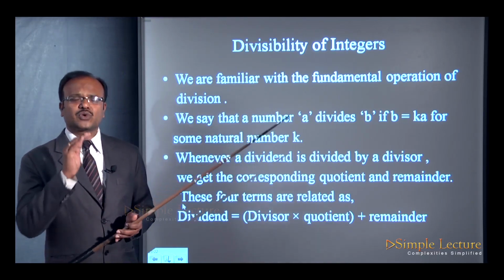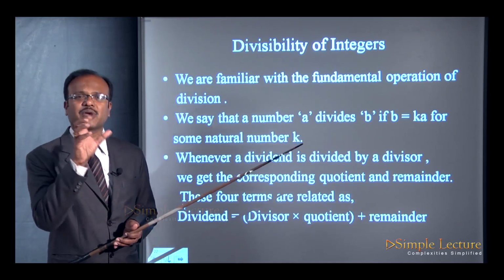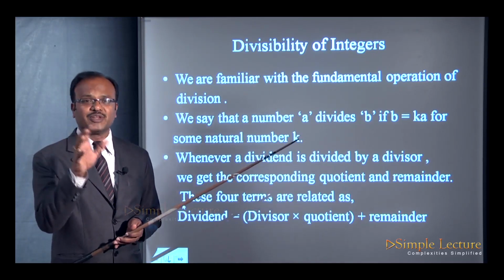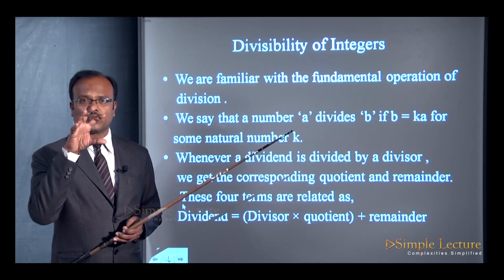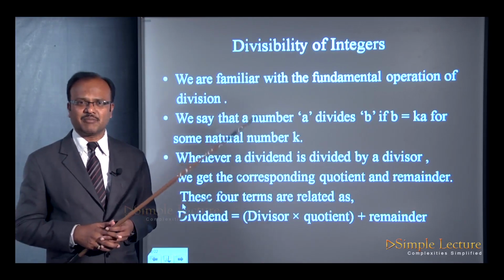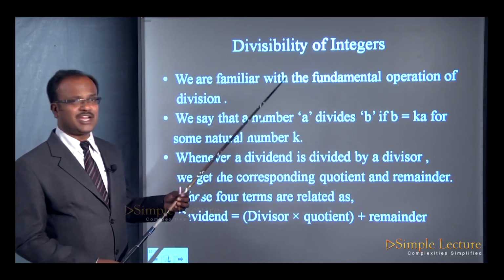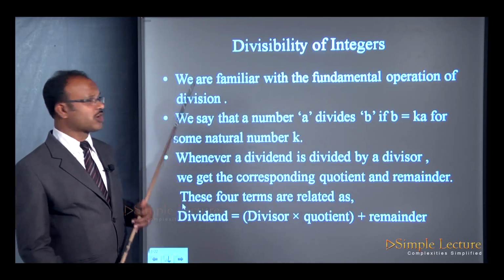Now let us go one step ahead and try to come out with some kind of relationship between these values once we divide one number with another number. Now we are familiar with the fundamental operation of division.